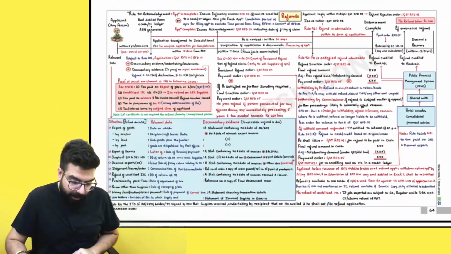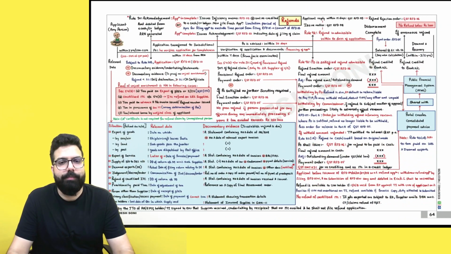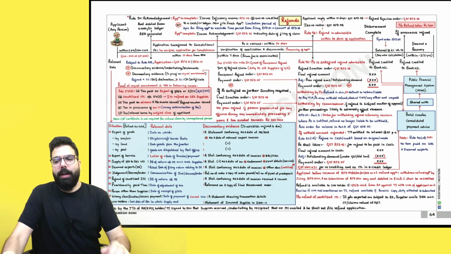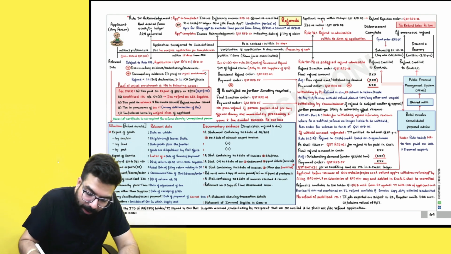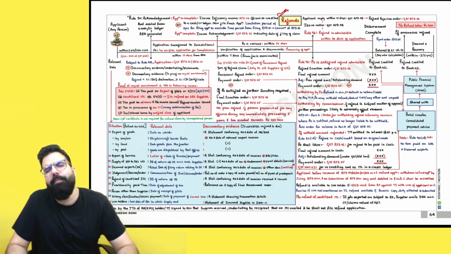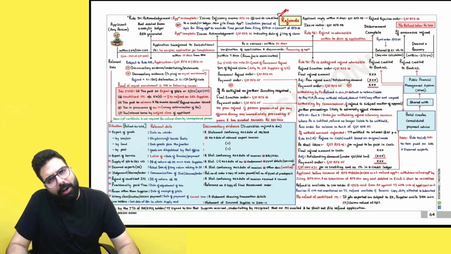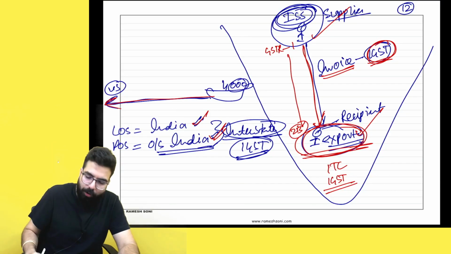Chalo, please come to the next amendment over here relating to refunds. Now, in the refund chapter, one amendment has come. Let's go ahead and quickly cover it. Sir, what are they telling in the chapter of refund? Actually, it's not really an amendment, it's just a process or manner which they have told. For an example, I will explain it over here.